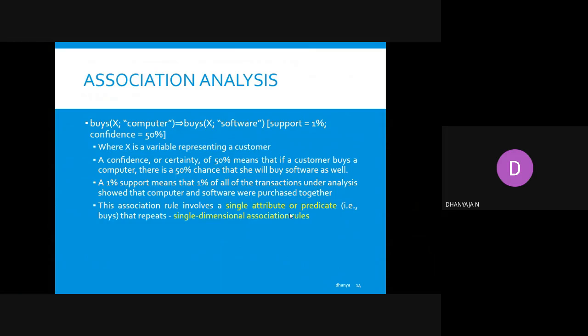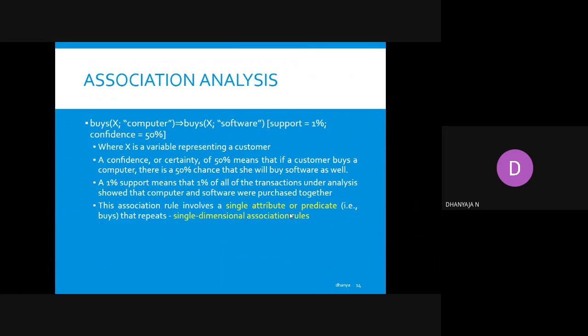Now, what is meant by support? A 1% support means that 1% of all the transactions under analysis showed that computer and software were purchased together. So, for finding the association analysis, you have to consider both confidence and support. Support is like you are mining or analyzing the data with the support of those data. In that data, 1% support means 1% of all of the transactions under analysis showed that computer and software are purchased together.